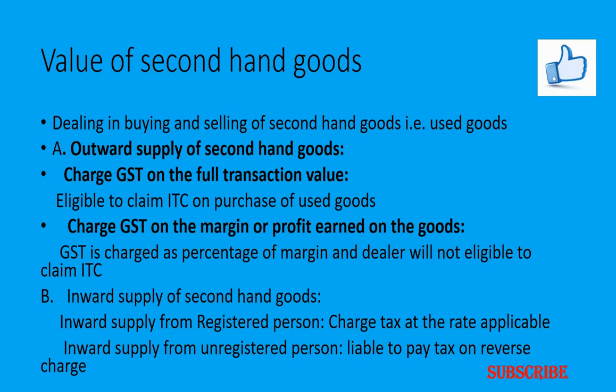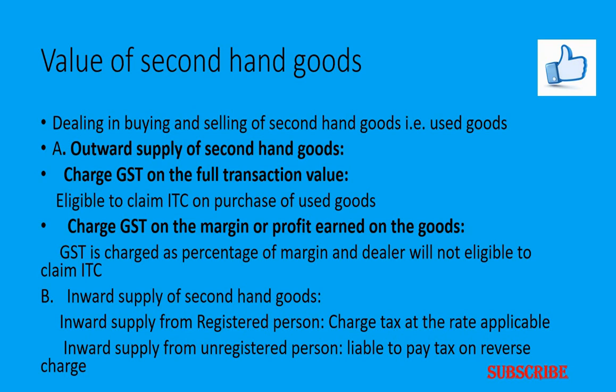However, to avail this scheme, the dealer has to fulfill certain conditions, such as the goods should be supplied as they are or after minor processing or renovation, which does not change the nature of the goods. Of course, it is nothing but second-hand goods. Then the dealer should not avail any input tax credit on the purchase of such goods. If the second-hand goods are sold at zero margin or for a lesser price than the purchase price, no GST will be applicable in case of such a supply.